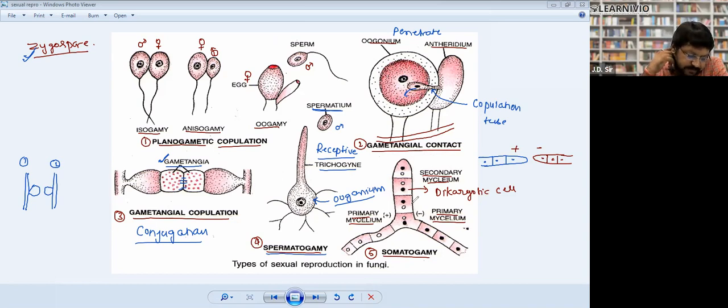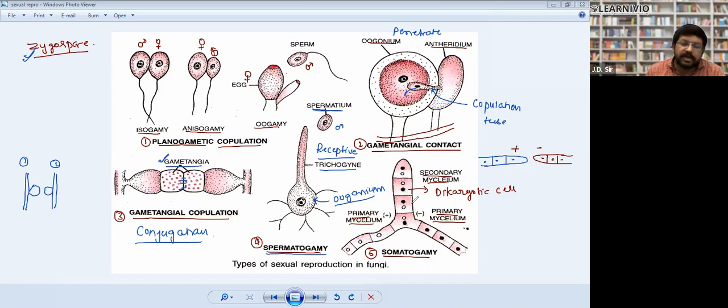Two hypha fuse directly and make a secondary hypha. Full stop.